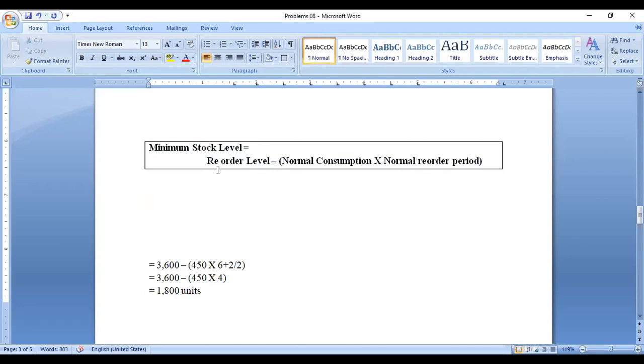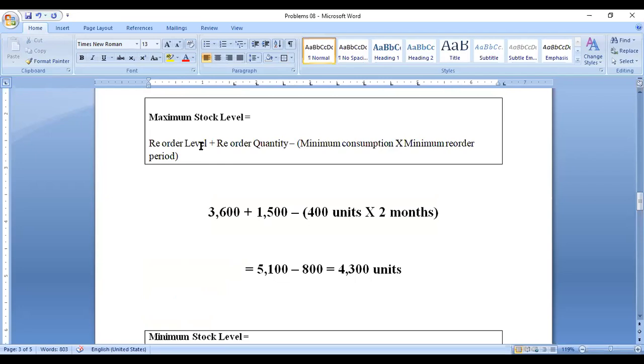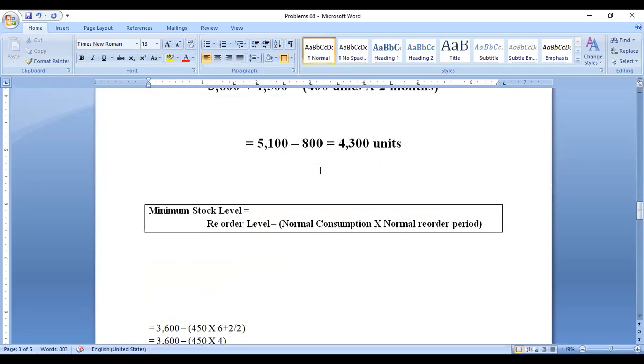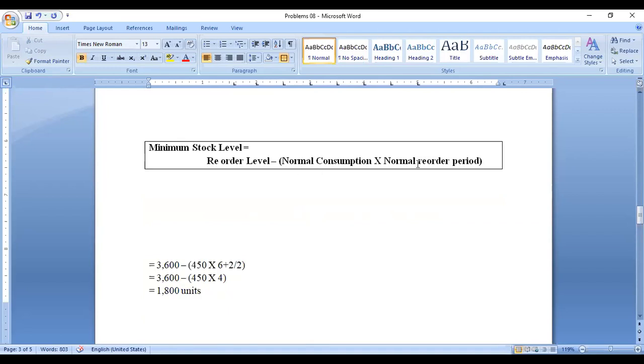So for the minimum, there will be two. Here, for the maximum, we have three amounts, so we can pick the maximum, the third one, and take it here. So normal into normal reorder period.